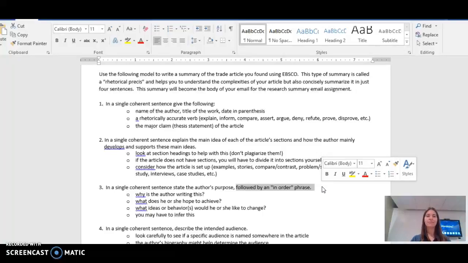So step outside of the article. Why are they writing this? What does he or she hope to achieve? What ideas or behaviors in the workplace or in the world would he or she like to change? And you might have to infer this. Sometimes they will tell you this in the introduction or the conclusion or somewhere else in the article, but sometimes you have to infer it. So you really have to ask yourself, what's the point of this article?